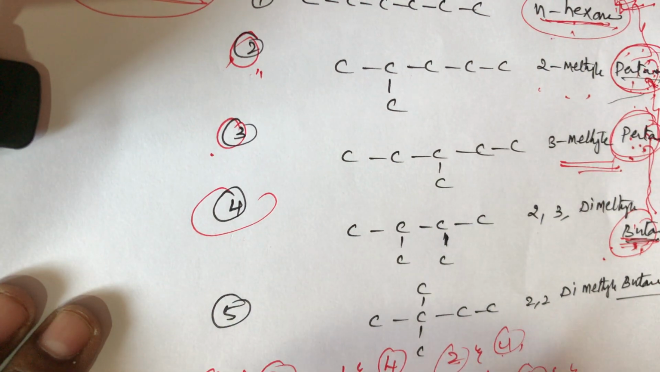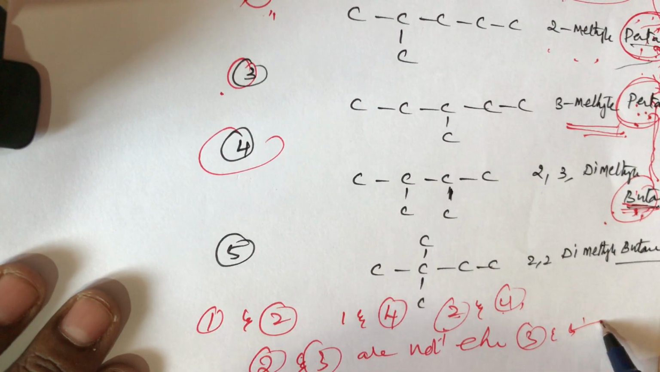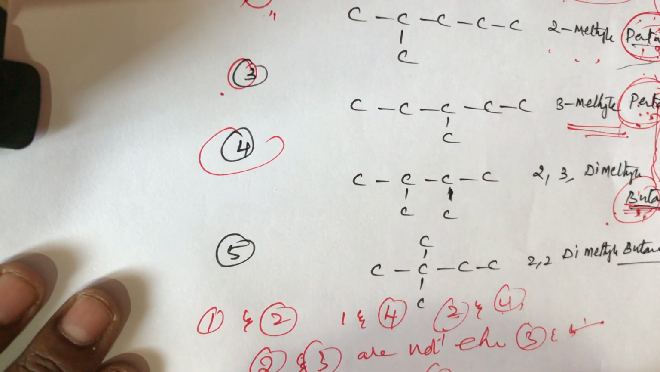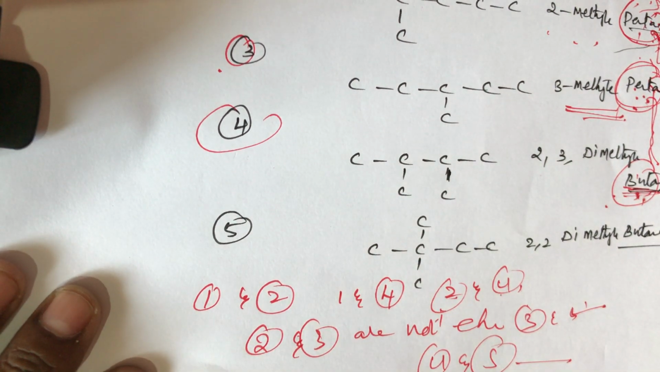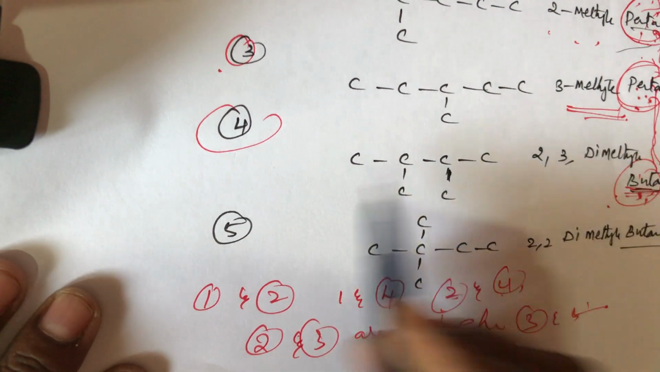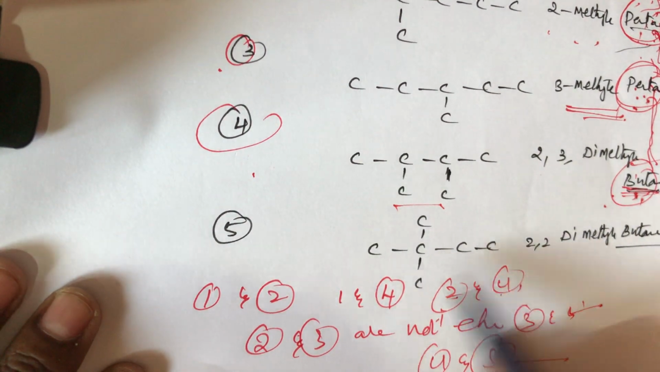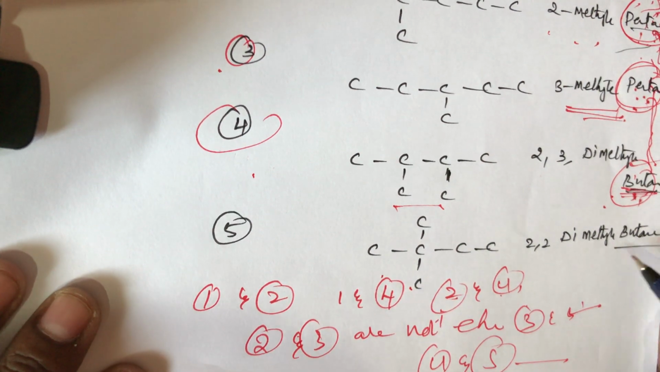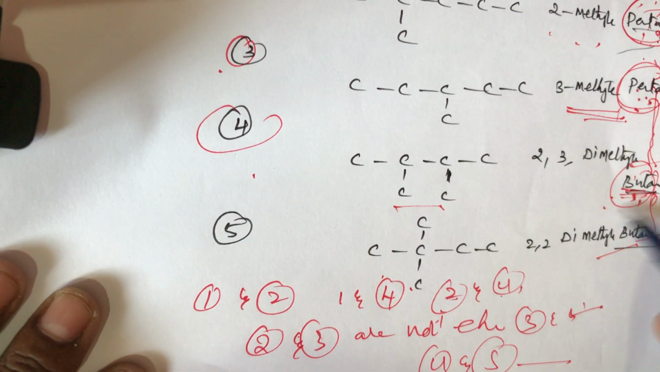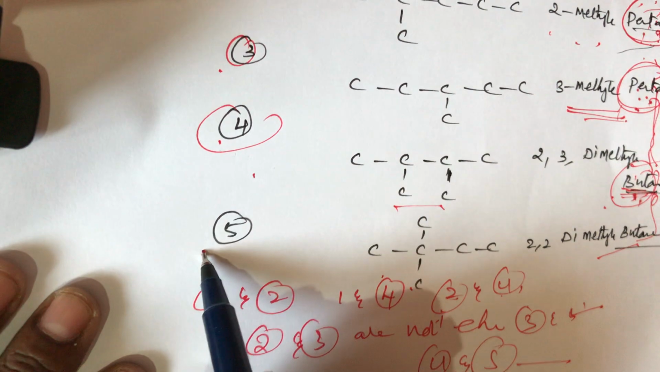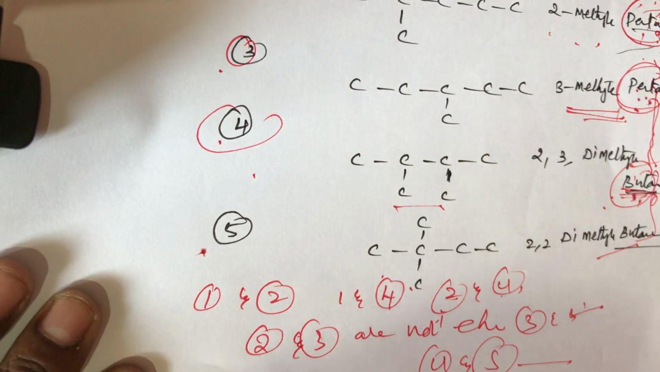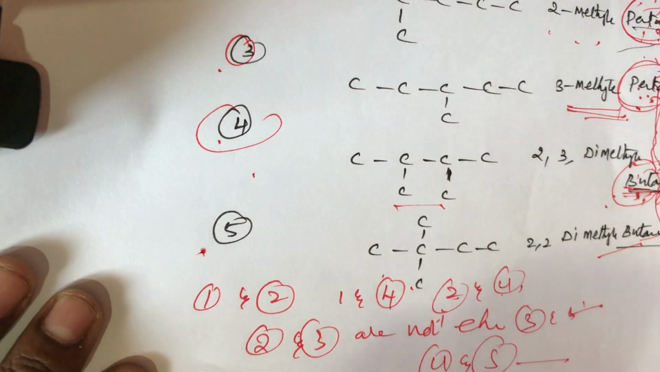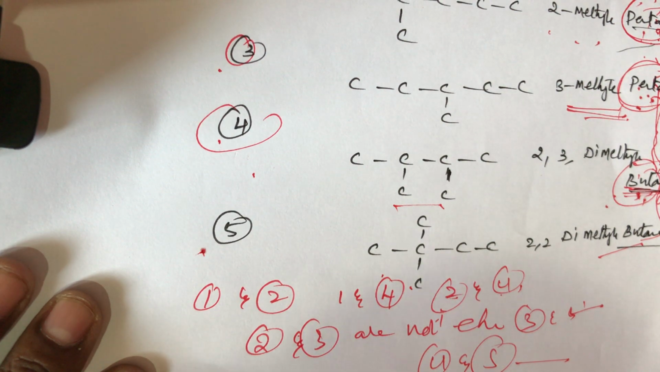And structure number 4 and structure number 5 are not chain isomers. Why? Because both parent names are the same. Structure 4 is 2,3-dimethylbutane and structure 5 is 2,2-dimethylbutane. Both mother names are butane, so they do not exhibit chain isomerism. So the simple trick to identify chain isomers is that the mother name of the compound should be different.